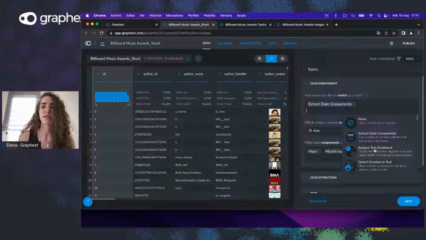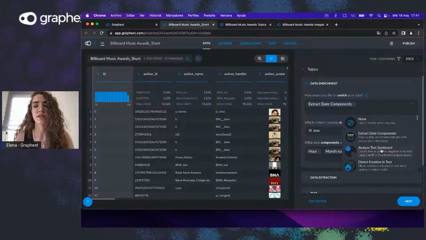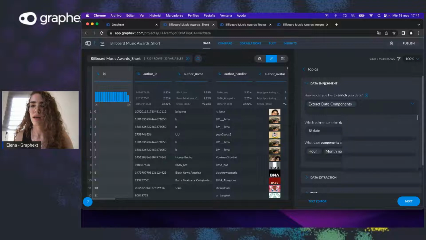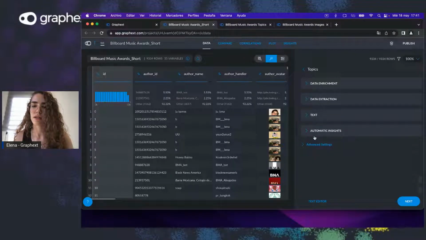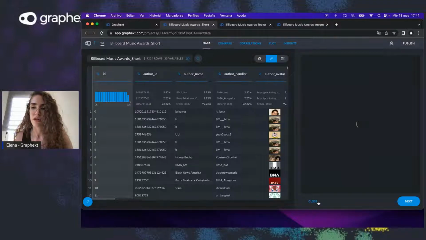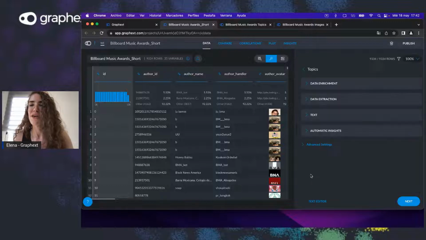You can enrich it with text sentiment, with detect emotion in the text. And the coolest thing is you don't have to save it the way it is into a new project, but you can save it into the same project that you're in right now.